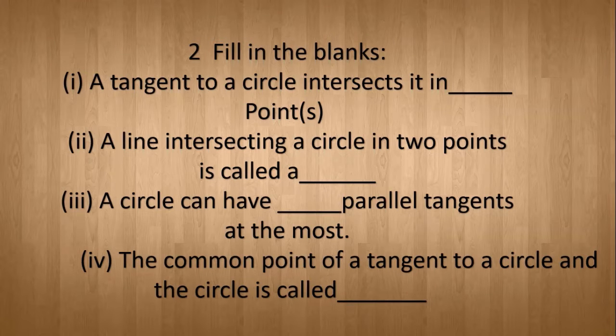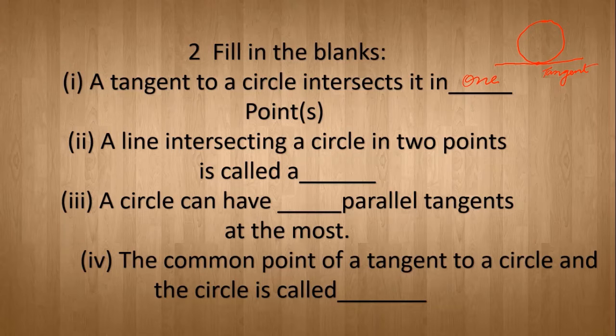Now come to the second question, that is fill in the blanks. First part is, a tangent to a circle intersects it in how many points? That is, a tangent touches in one point. As you know, if this is a circle and a line that touches exactly at one point, that is your tangent.